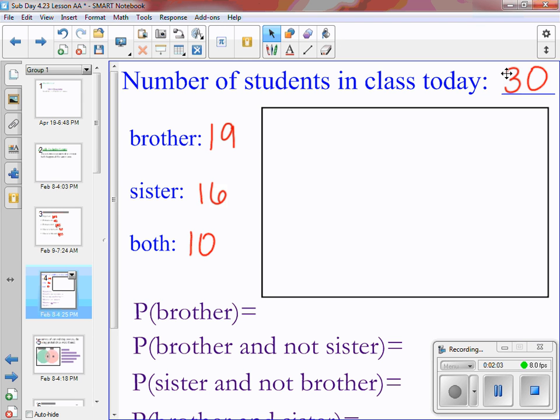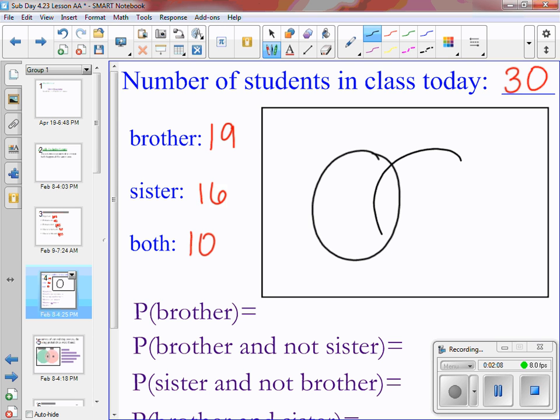So the first thing I want to do is put together a Venn diagram for this situation. So we're going to draw 2 circles that overlap each other. Circle on the left is going to be for if you have a brother. Circle on the right for sister. It says 19 people have brothers, 16 have sisters, and 10 have both. So the 19 is going to go here, and the 16 is going to go here. Both always goes in the middle. That means and.